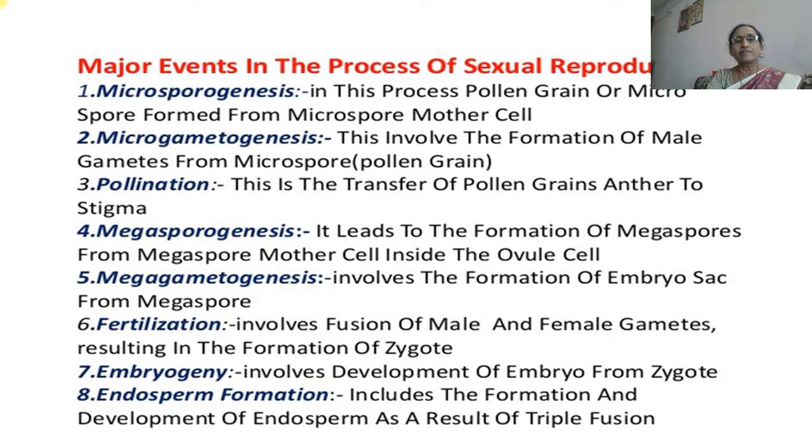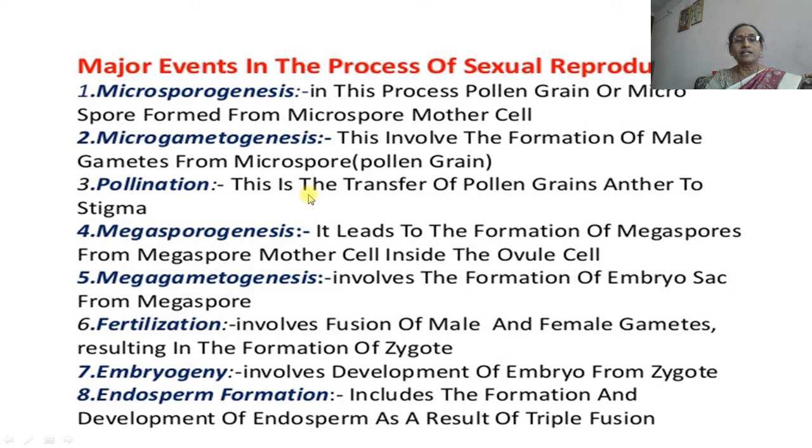The major events in the process of sexual reproduction are: the first one is microsporogenesis, in which the microspore, that is the pollen grain, is formed from the microspore mother cell. Second is microgametogenesis, the formation of the male gamete in the microspore, or pollen grain.